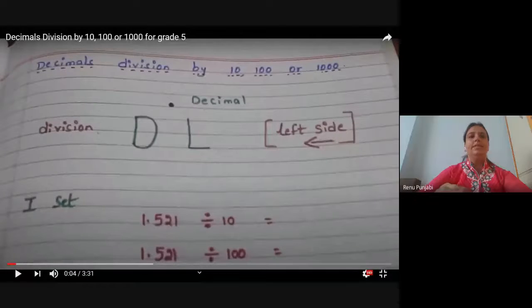Decimal division by 10, 100 or 1000. So in decimal division we will shift towards the left. How it will shift depends on the number which is your divisor. If the divisor has 1 zero only, then it will shift 1 place. If it has 2 zeros, it will shift 2 places. And if it has 3 zeros, it will shift 3 places.